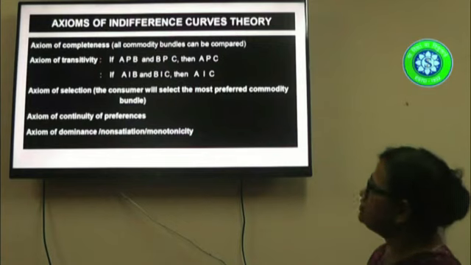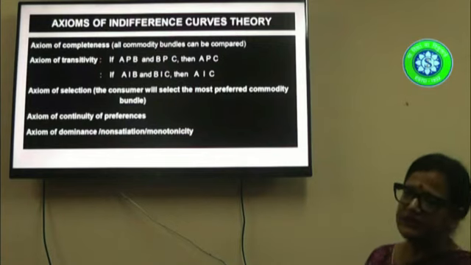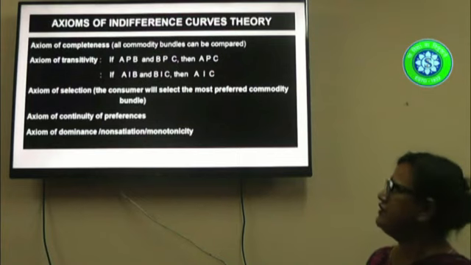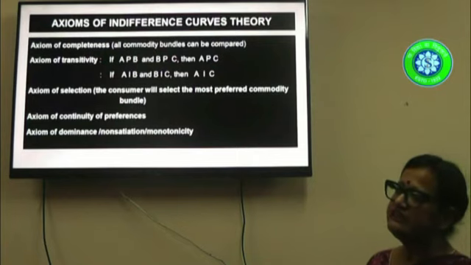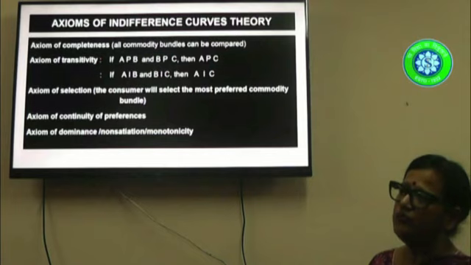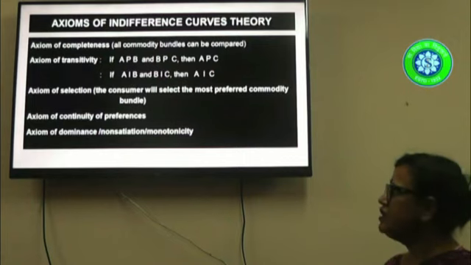Next is the assumption of selection. Here, the axiom says that the consumer will always choose the most preferred bundle. He will not choose a bundle which has less of any particular commodity than another bundle. He will always choose the bundle which gives him the maximum satisfaction, and therefore he will always choose the most preferred bundle.